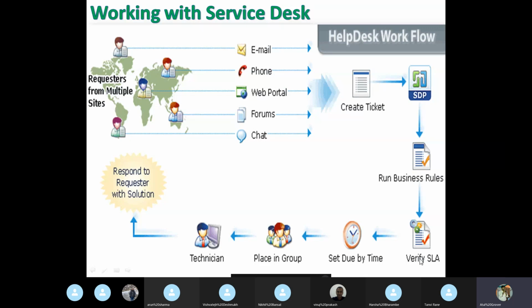Like when you order something from any e-commerce website, you get a message: your product will be delivered by this time period. What is that time period? This time period is basically called the SLA, service level agreement.